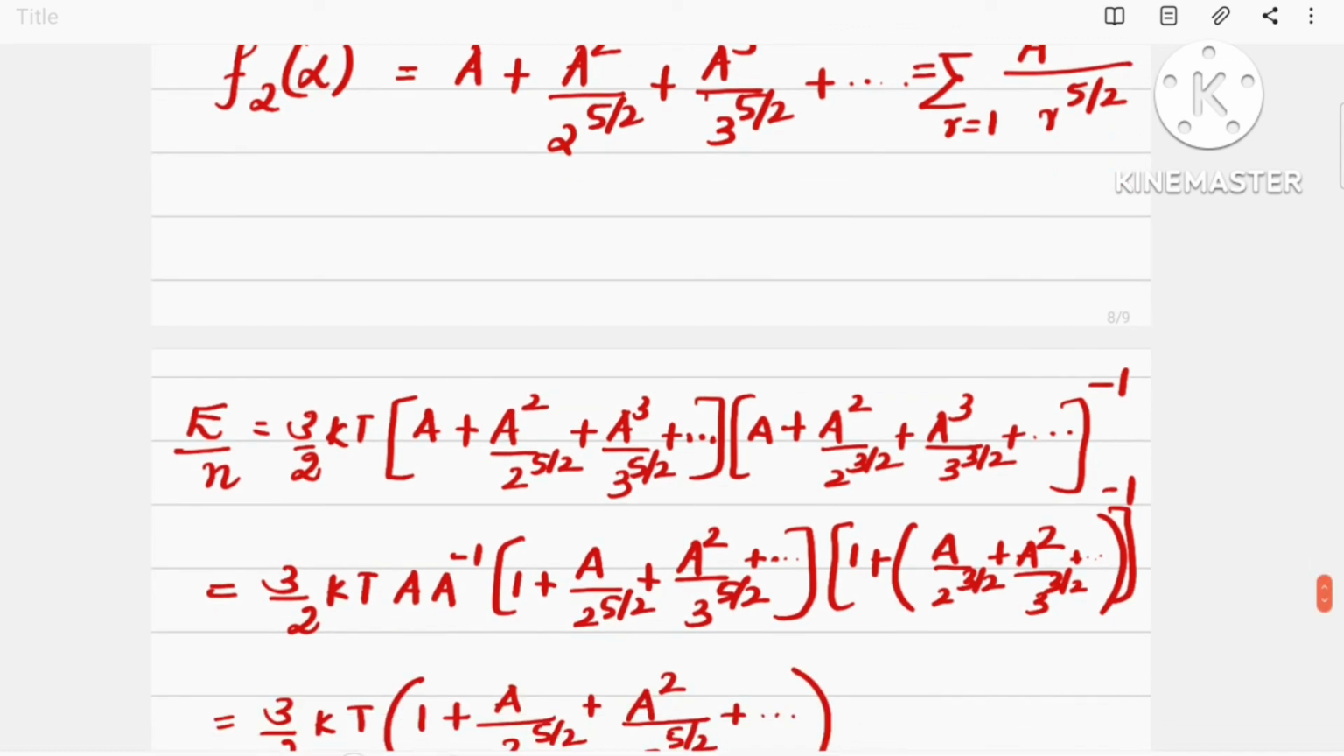And from both the terms we can take a outside. In the first term we can take a outside, and in the second term we can take a raised to minus 1 outside, and the expression becomes 3 by 2 kT into a raised to minus 1 into 1 plus a by 2 raised to 5 by 2 plus a square by 3 raised to 5 by 2 plus etc., and 1 plus a by 2 raised to 3 by 2 plus a square by 3 raised to 3 by 2 plus etc.